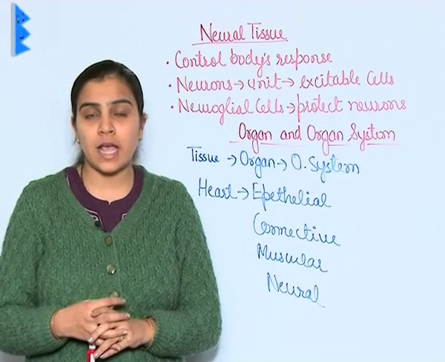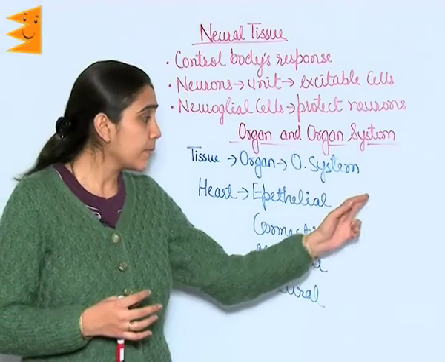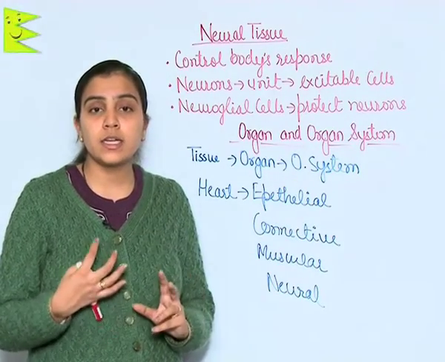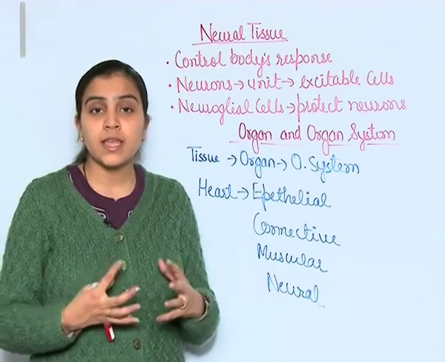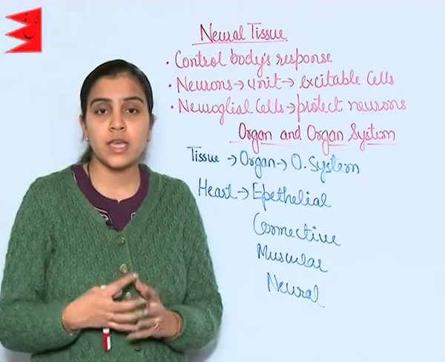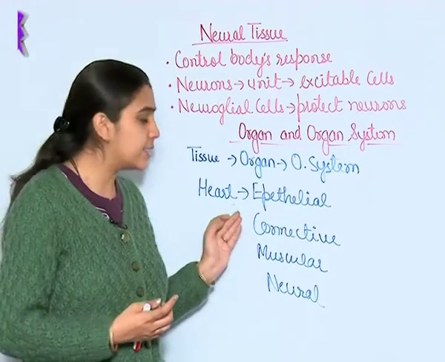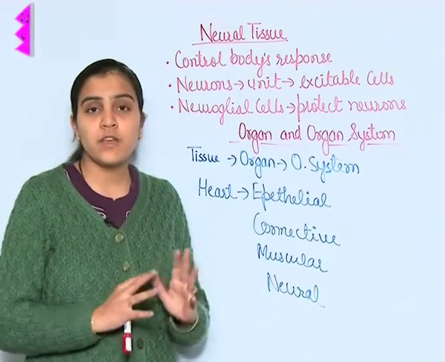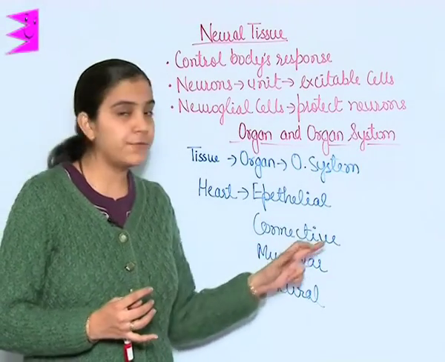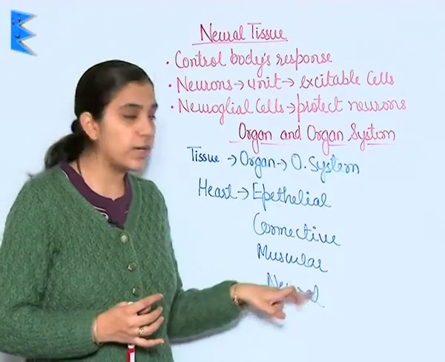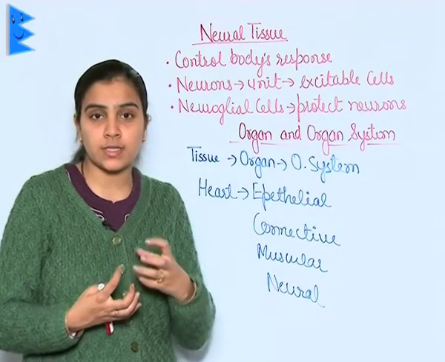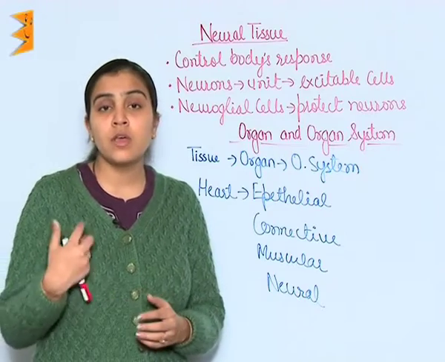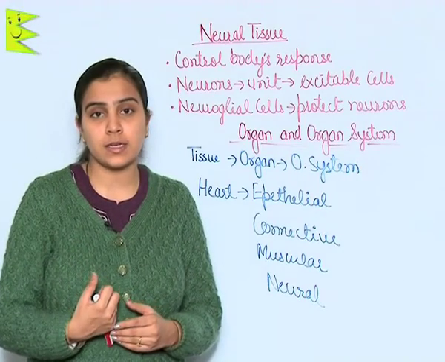Let us take the example of the human heart. These organs or organ systems contain different types of tissues. As you can see, the heart has epithelial tissue, which is the covering, connective tissue, and muscular tissue, that is myogenic tissue, which causes excitability or contraction, and neural tissue, which transmits the signal.